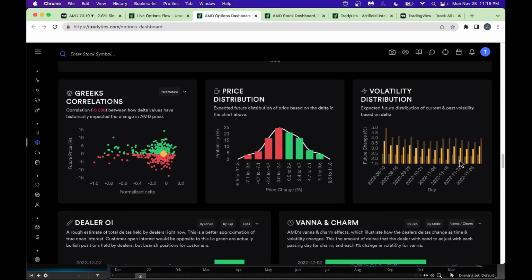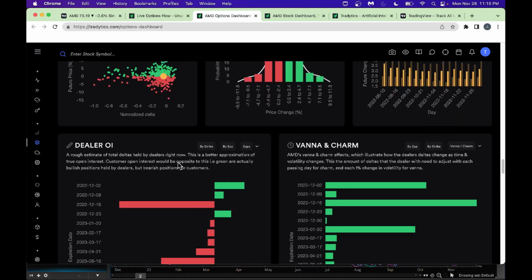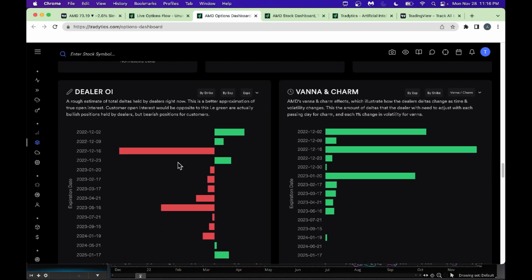And more importantly, we'll skip these details here. We'll cover it in a different session. But look, as you look through here, we got December 16th. Look, December 16th, we got a lot of negative put buying going on here. So look, this is a huge candle that tells you this is actually the dealer's delta.